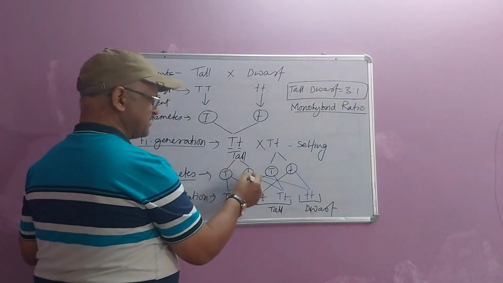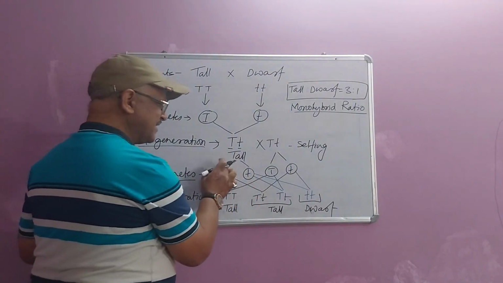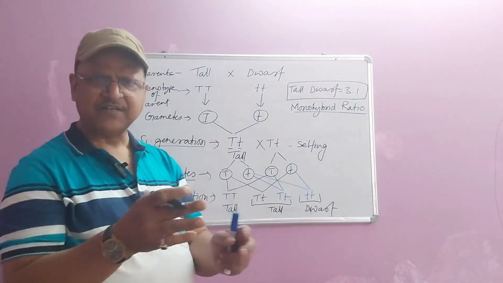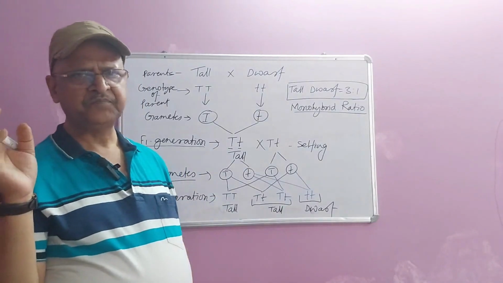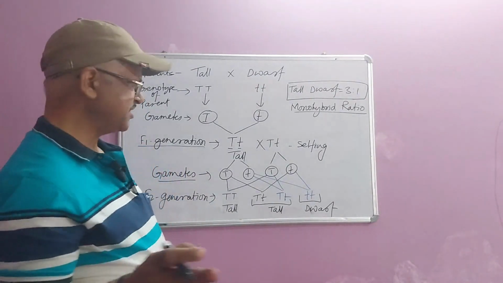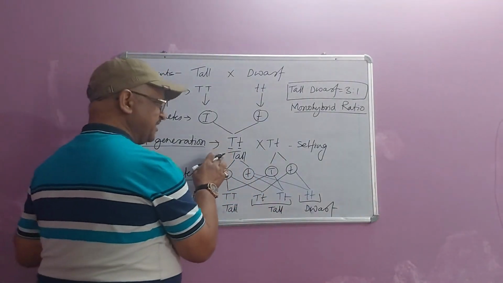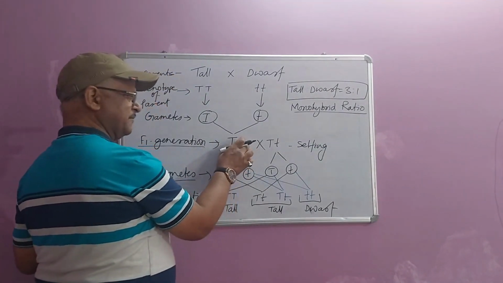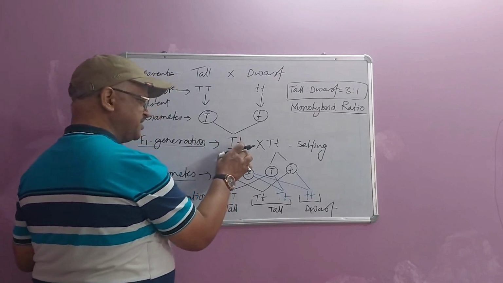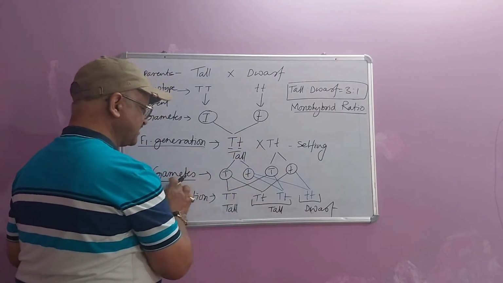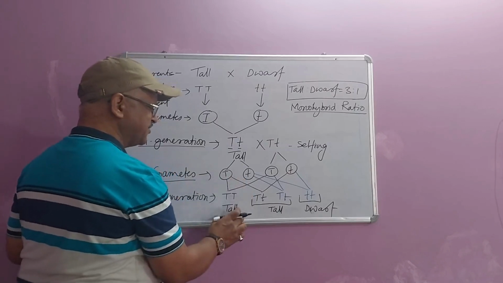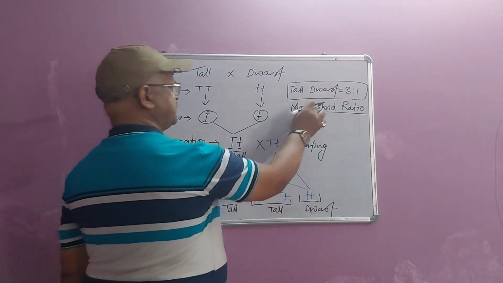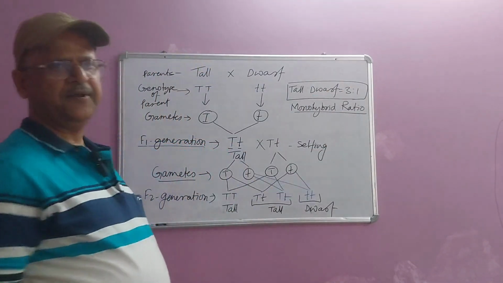So these two alleles at the time of gamete formation get separated from each other. To get separated is segregation. In this progeny, we are finding that both the tallness and dwarfness genes are present. These tallness and dwarfness genes are getting segregated at the time of gamete formation, and they are fusing to form this result, which is termed as the monohybrid ratio, that is 3:1.